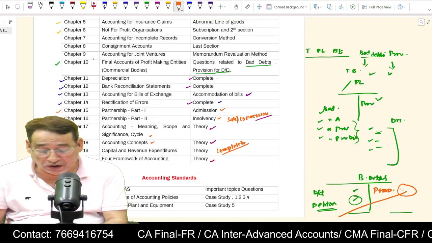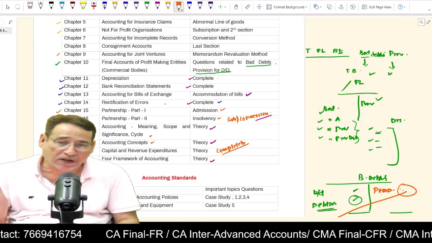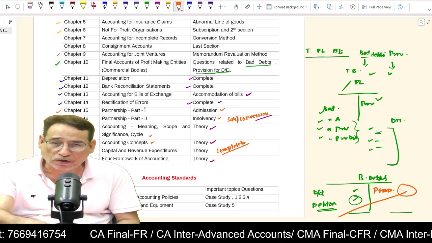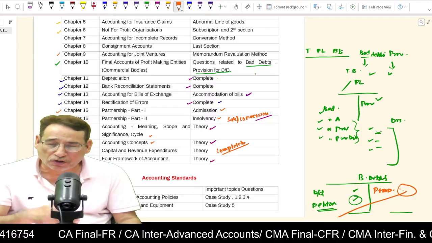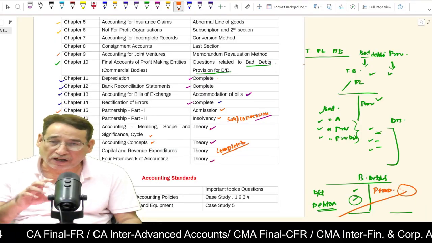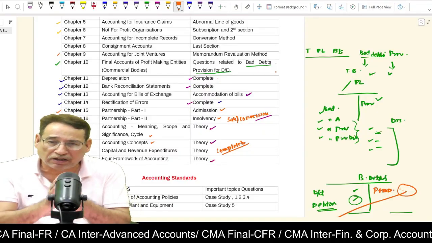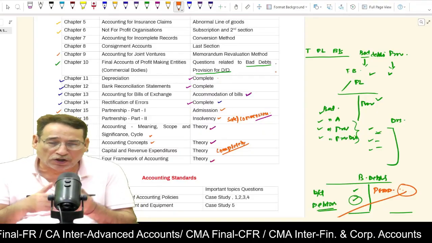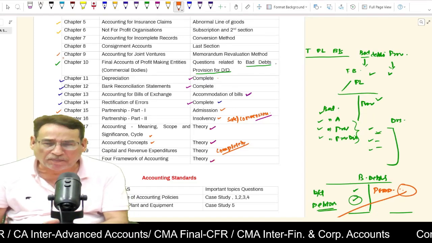Now, coming over to accounting for joint ventures. If you remember, in joint ventures there used to be 3 methods, correct? Now, the first method used to be the joint banking method, no problem, wherein you used to prepare a joint venture account, then a joint banking account, then partners' capital account. And sometimes you used to prepare a cash account and shares account also, or debentures account, depending upon whether the amount of the contract price is received in cash or shares or debentures. But it is not a big problem.